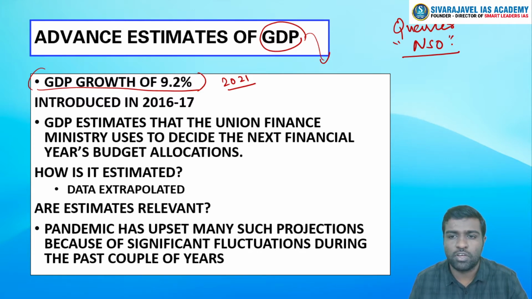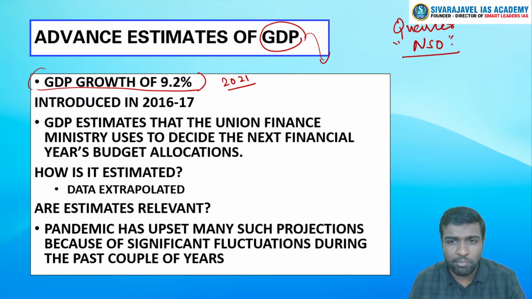Right now, we have authoritative statements from the NSO concerning only 2 quarters, that is Q1 and Q2. But without Q3 and Q4, which is for the full year, how are we going to make certain policy measures? GDP is a very important variable, as you know. Most of the policy measures will be on the basis of how GDP is estimated.